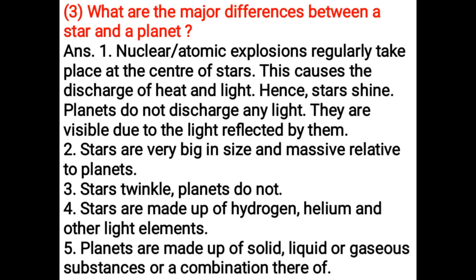What are the major differences between a star and a planet? Nuclear atomic explosions regularly take place at the center of stars. This causes the discharge of heat and light. Hence, stars shine. Planets do not discharge any light. They are visible due to the light reflected by them. Stars are very big in size and massive relative to planets. Stars twinkle, planets do not. Stars are made up of hydrogen, helium, and other light elements. Planets are made up of solid, liquid, or gaseous substances or a combination thereof.